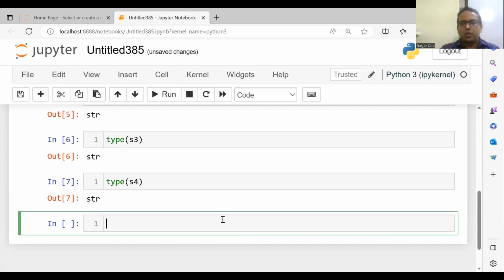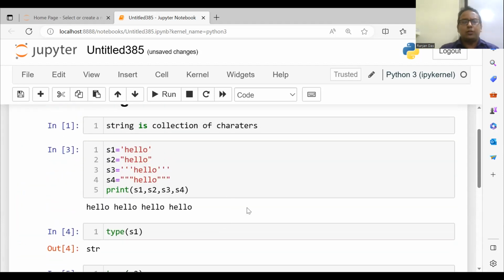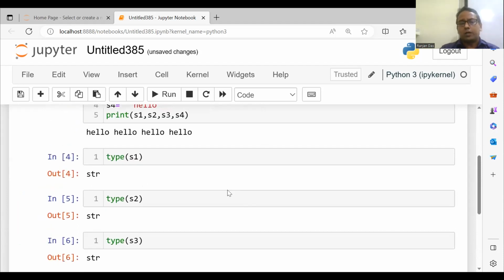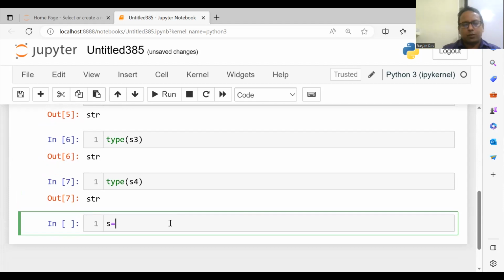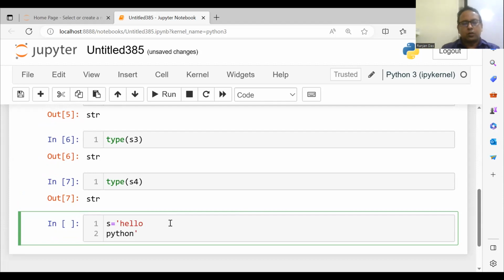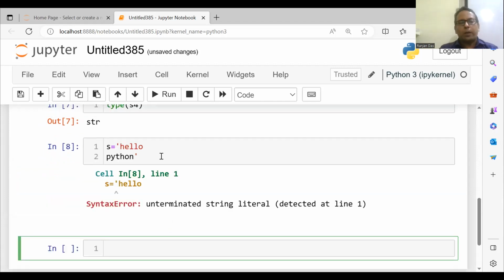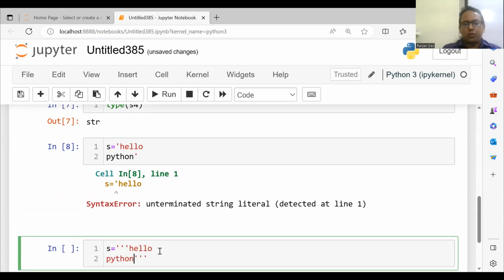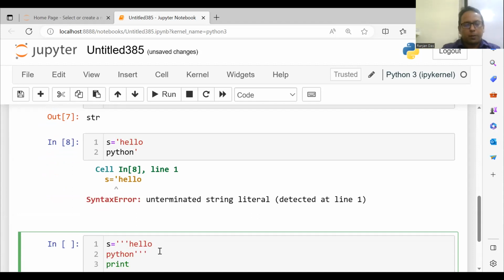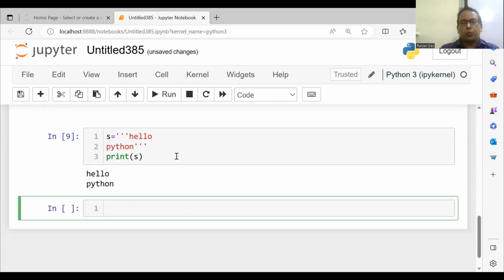So all are strings. But what is the difference between single quotation and triple quotation? See an example. Suppose I write here s equal to, in single quotation, hello Python on two lines. When I run this one, you'll get an error. Why? Because you cannot create a multi-line string by using single quotation. But if you want to create a multi-line string, it's better to give triple quotation. Here I'm writing hello Python. This is absolutely correct. Let me print this one. So for a multi-line string, you can use triple quotation or triple double quotation.